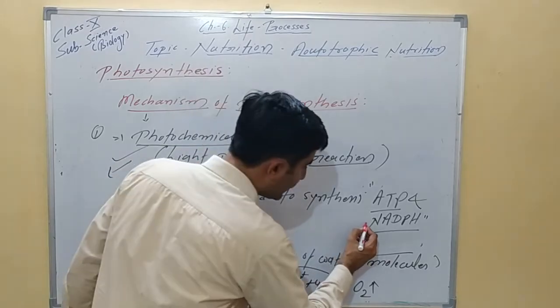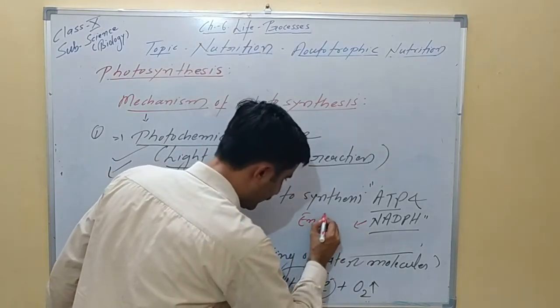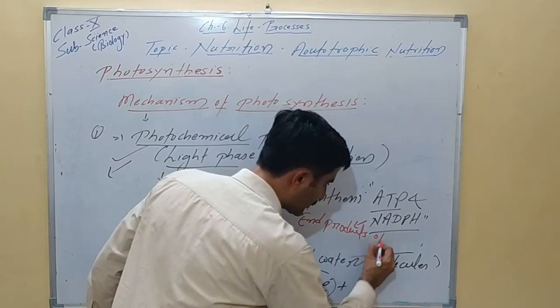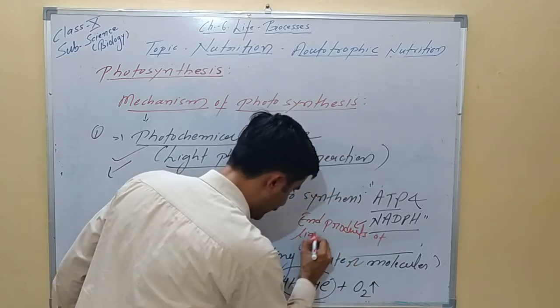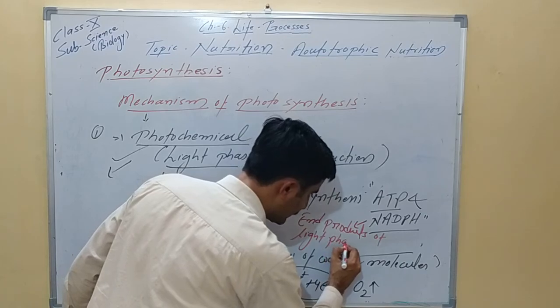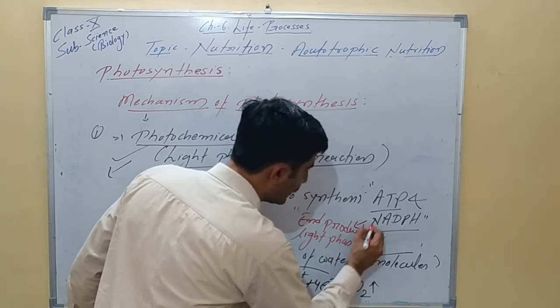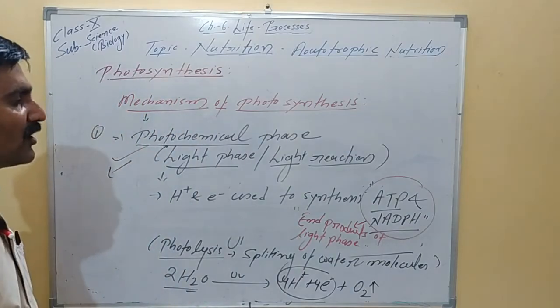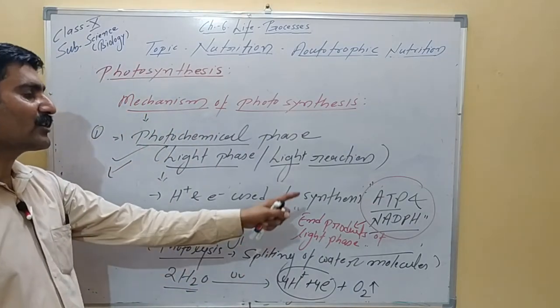These ATP and NADPH are end products. This is very important: end products of the light phase. This is important for the exam also. ATP and NADPH are end products of the photochemical phase or the light phase.